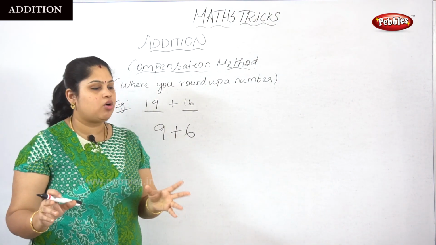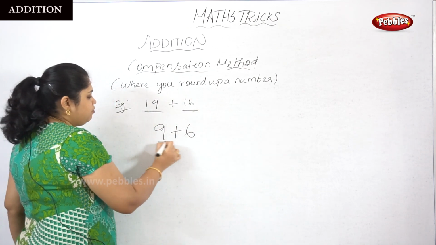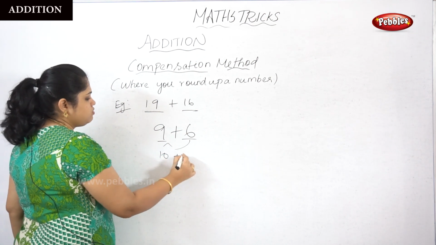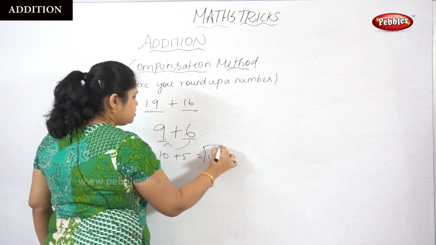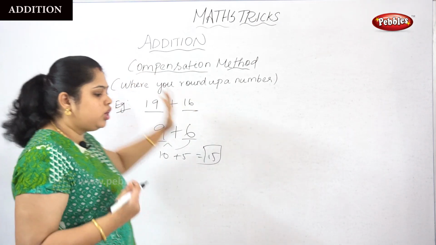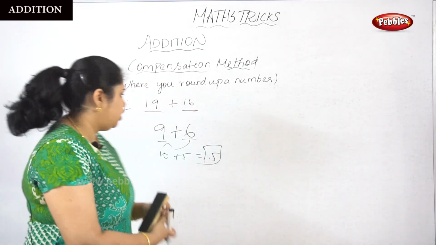When it comes to 9 plus 6, we don't need a compensation method. Why? If we aim for 10, if we add 1 here, then 10 plus 5 is equal to 15. So the answer will be 15. So we don't need a compensation. Then what does compensation method mean? I will tell you.